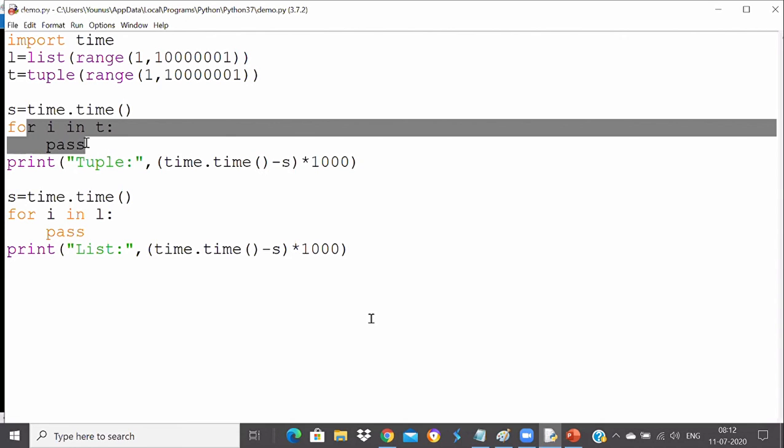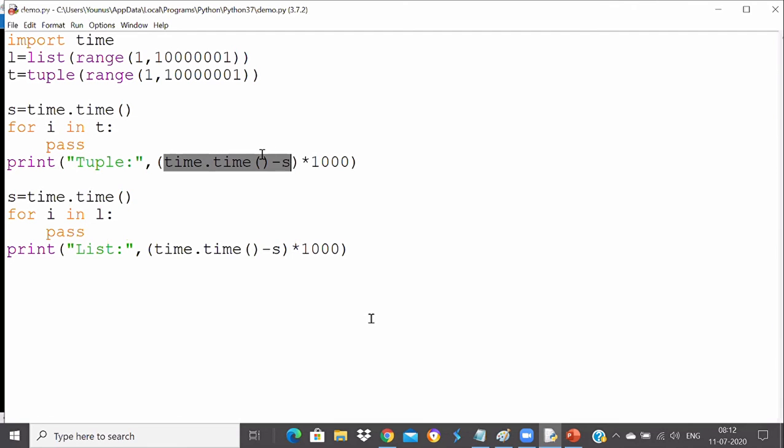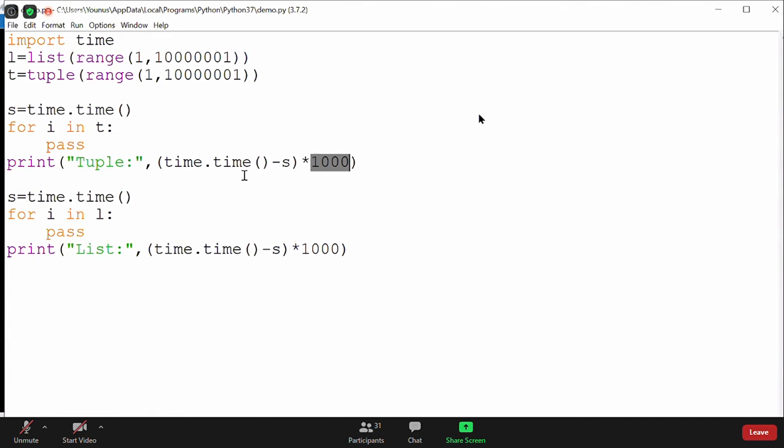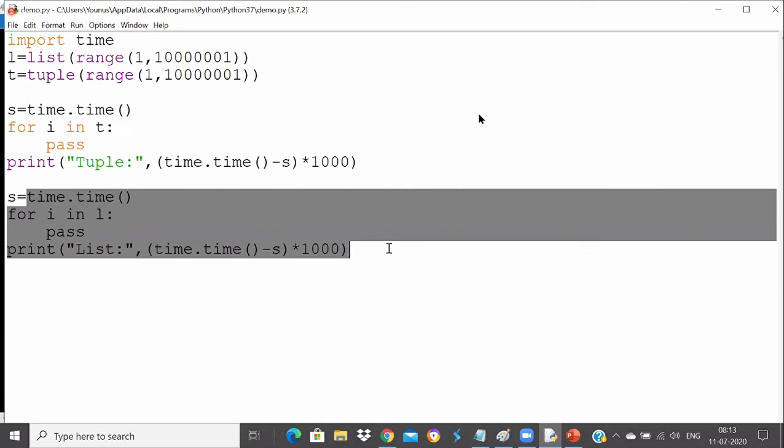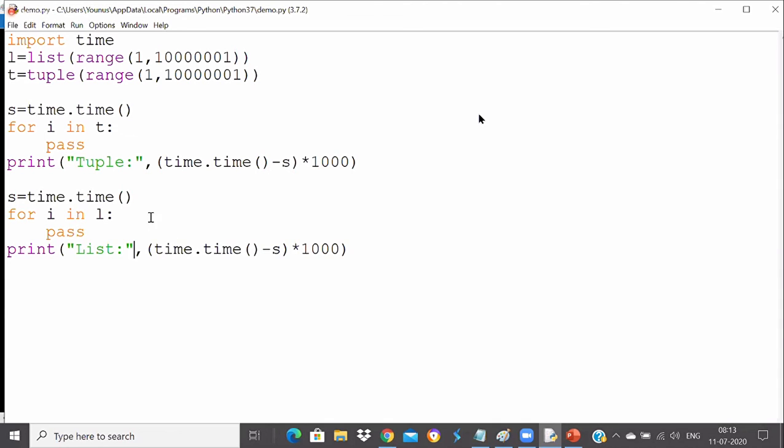That's why it's printing the current time. I will subtract s and then multiply with 1000, individually for the tuple and individually for the list. Perfect. I'm calculating individually for the tuple and for the list here, so that way I can find out how much time this is taking and how much time that is taking.